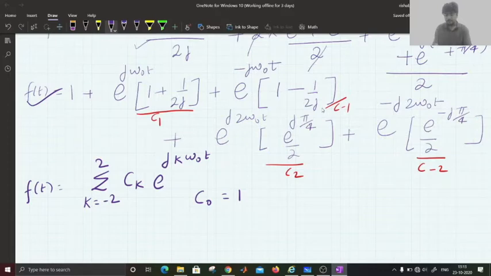If you put k equal to 0, you will get this value 1, and C1 is 1 plus 1 by 2j. Similarly, sorry, this is C minus 1, it will be 1 minus 1 by 2j.